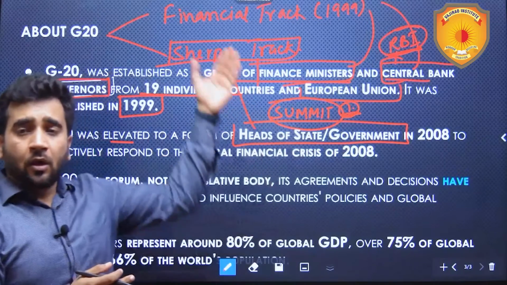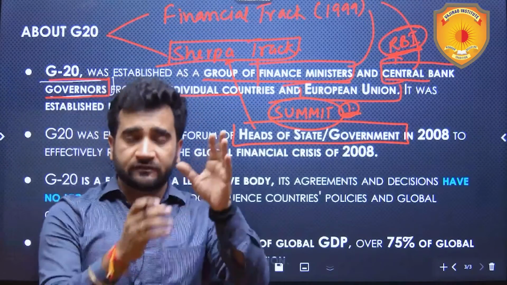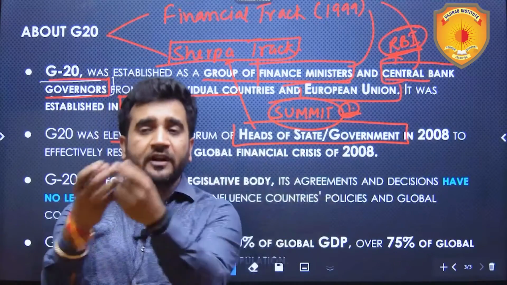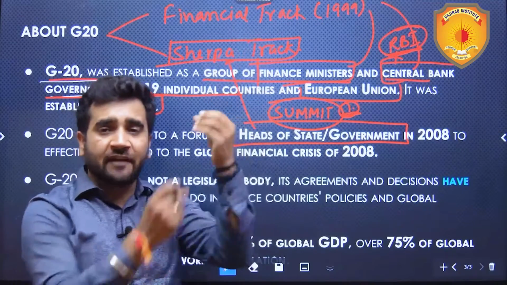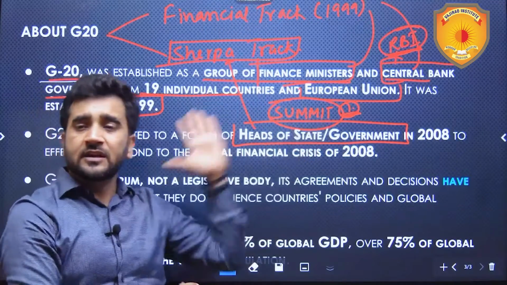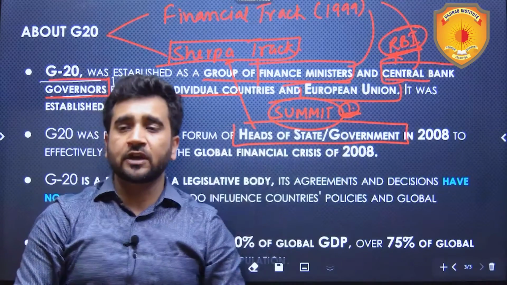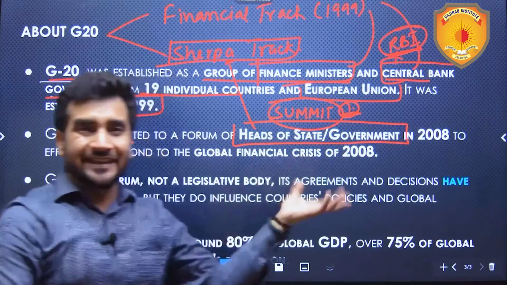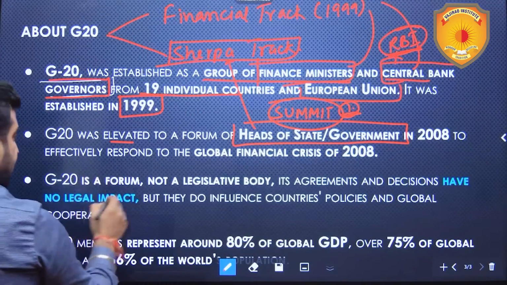Then all these finance track, Sherpa track, they have done their meetings. We just read in the last slide, 200 meetings will be conducted. So 200 meetings combined of these two tracks have been conducted. The outcomes of those meetings will be discussed in the summit now. Summit will be attended by the head of the state and head of the governments of these 19 countries and one EU.